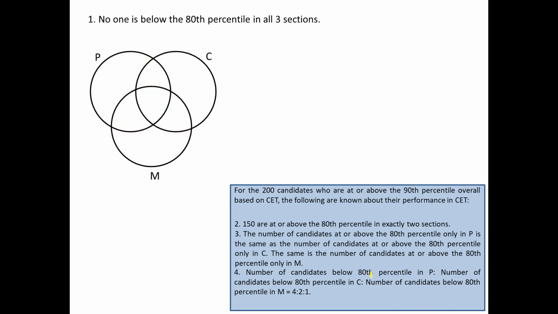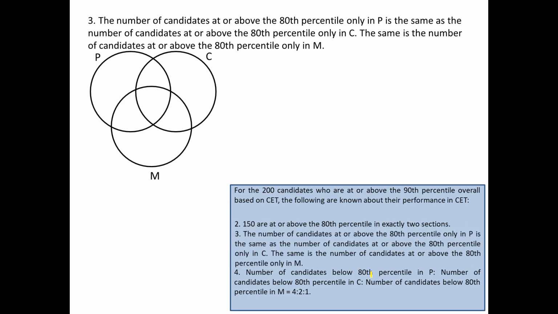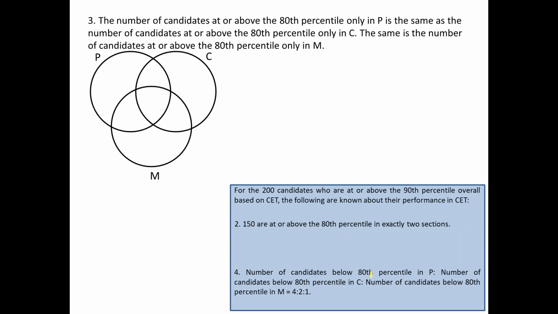Okay, so we move to the next information now. The next important information is number 3 for us, which says the number of candidates at or above the 80th percentile only in P is the same as the number of candidates at or above the 80th percentile only in C, and which is the same as the number of candidates at or above the 80th percentile only in M. So basically it says only P, only C and only M. These three areas are equal. If these three areas are equal, let's call them A and A.